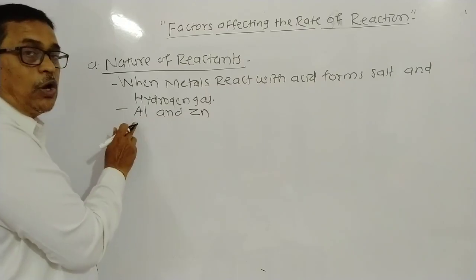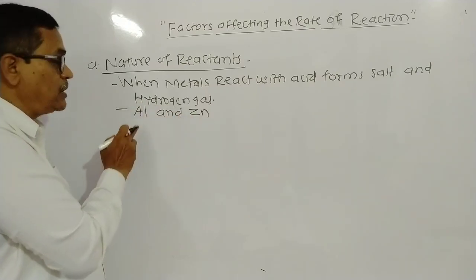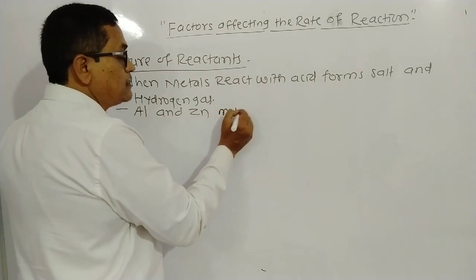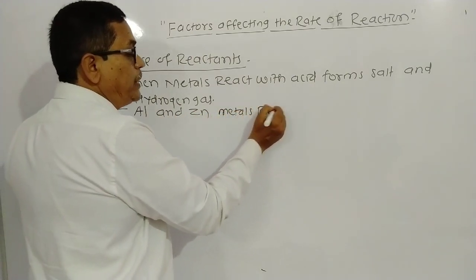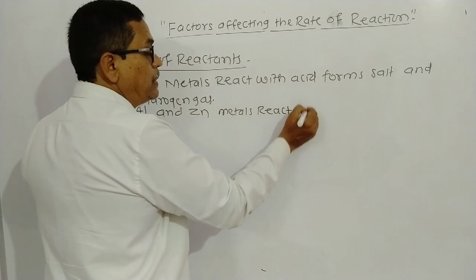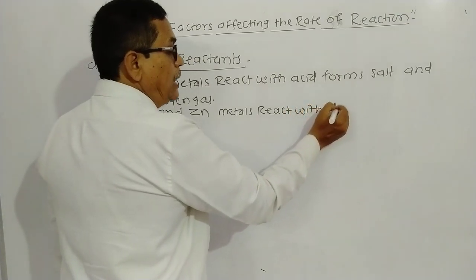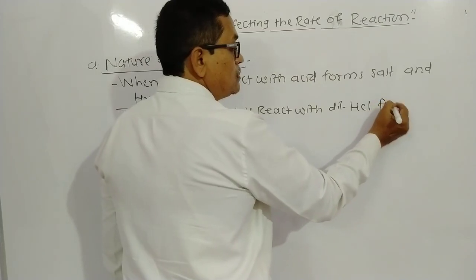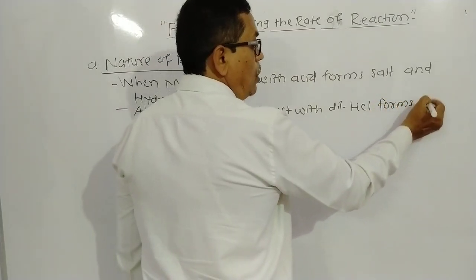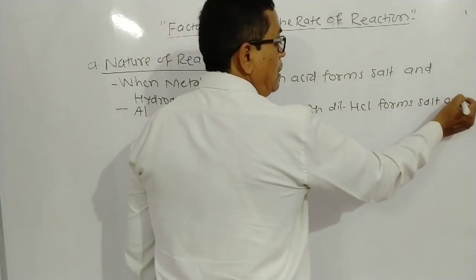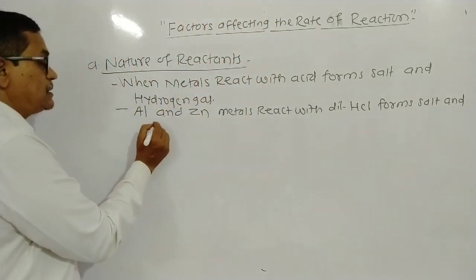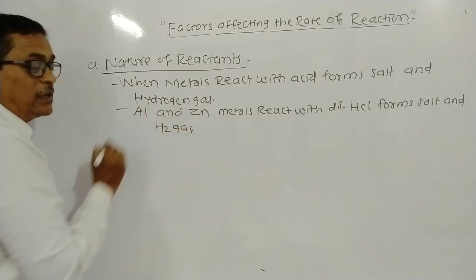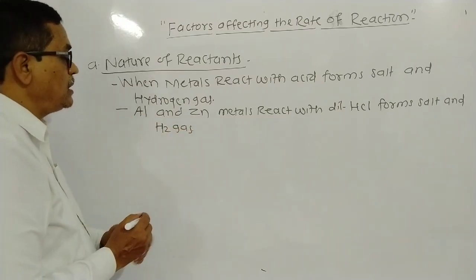We use the symbol of aluminum and the symbol of zinc. Aluminum and zinc metals react with dilute HCl, forming salt and H2 gas. We write the equation here.